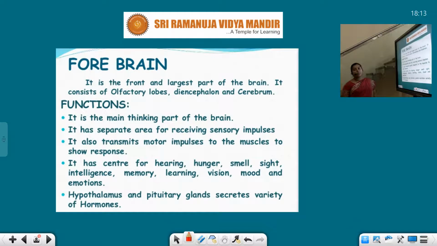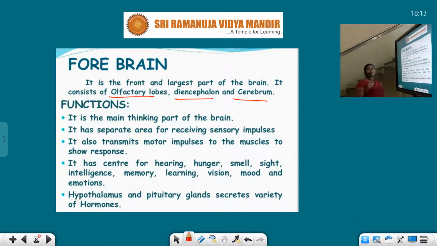Now, first let us talk about the forebrain. It is the front and largest part of the brain. It consists of olfactory lobes, diencephalon, and cerebrum. What are the three important things present in the forebrain, my dears? Olfactory lobes, diencephalon, and the cerebrum.